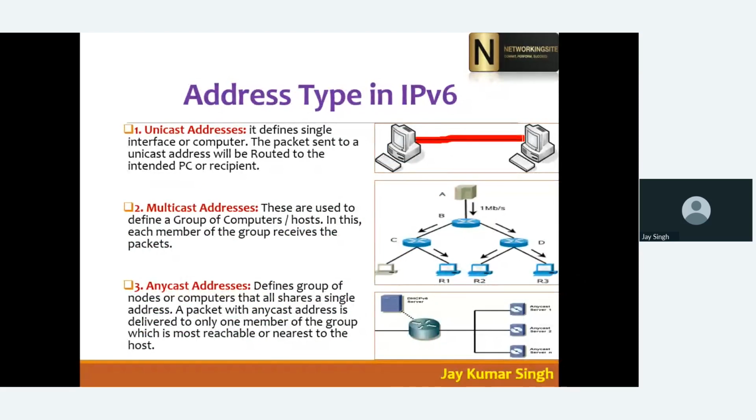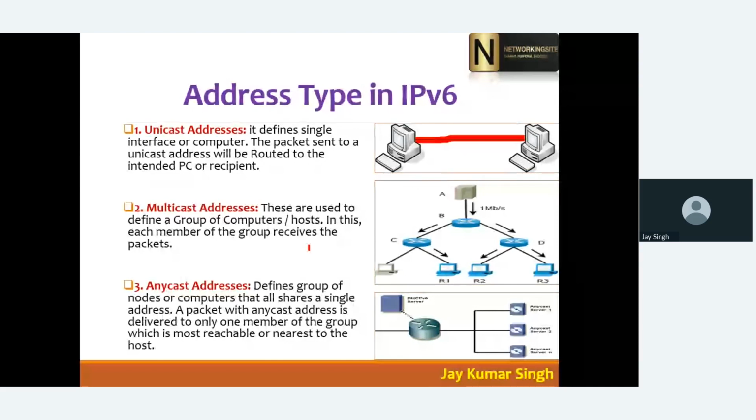Now you can see here the unicast IP address, which is one-to-one communication, meaning the unicast IP address you can assign in your system. Now when we are talking about multicast, the multicast address is a group address, meaning one-to-group communication. Here I have already given you the example that the RIP protocol can use this multicast address.